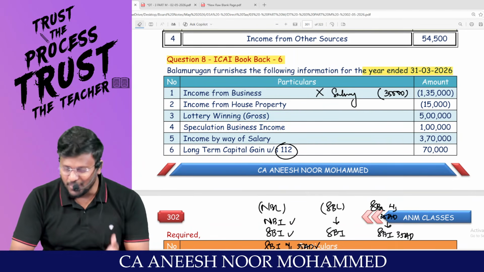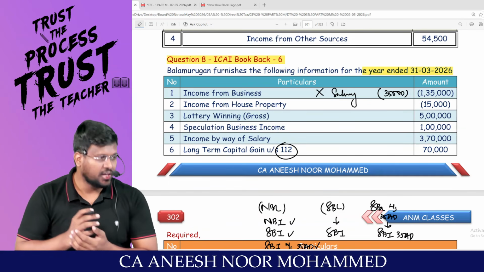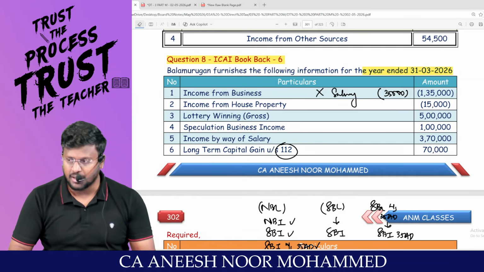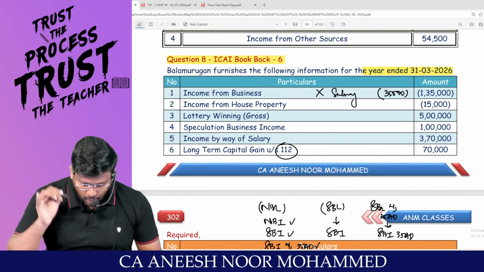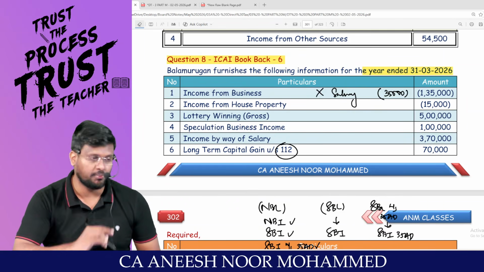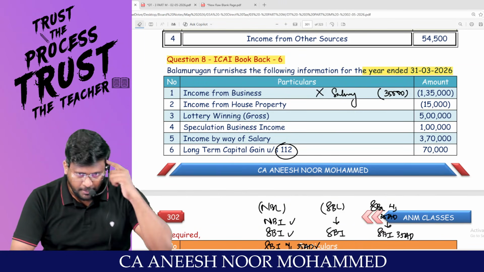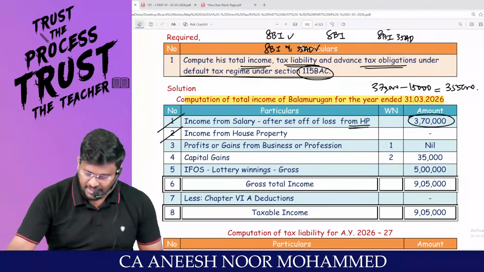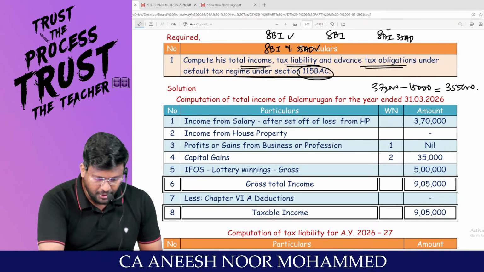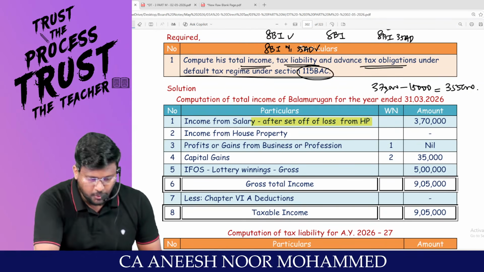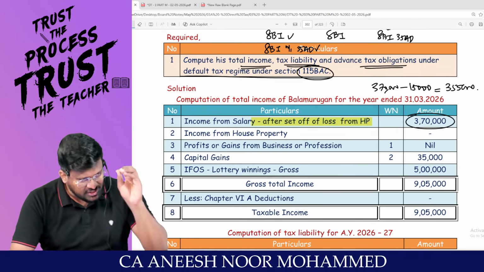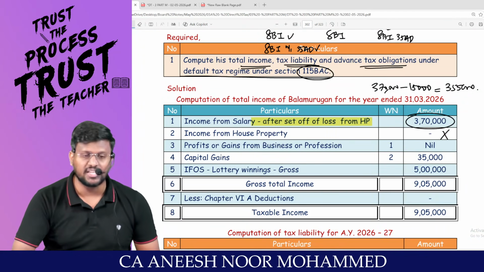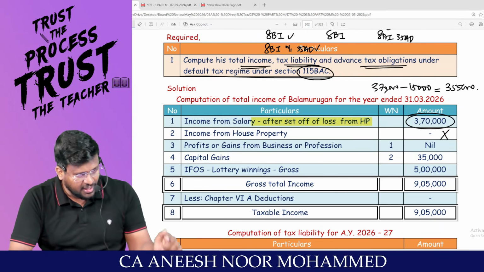First of all, see the route here, whether it is optional tax regime or default tax regime. If it is default tax regime, interhead adjustment of house property is not applicable. That means when you read the question itself, you have to mark it in the question paper. Otherwise, when you read, that thing will not be there in your brain. When you execute, you will execute wrongly and you will come back. Are you all understanding? That is why, sir, income from salary after set off of loss from house property, my dear lovable students, full salary you have to write. Loss from house property is not entitled for set off at all, because we are calculating as per the default tax regime.